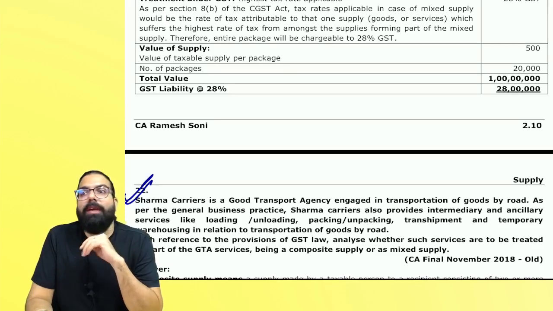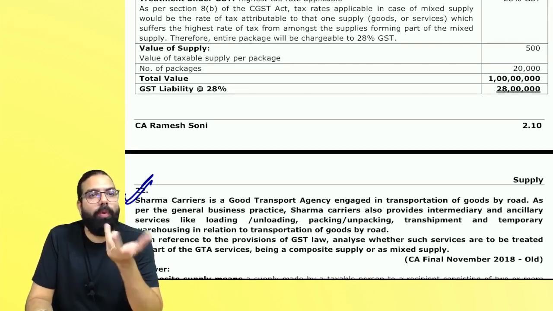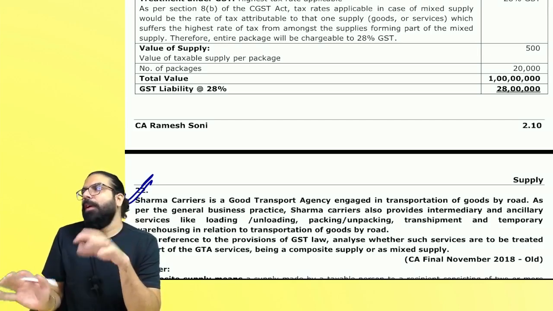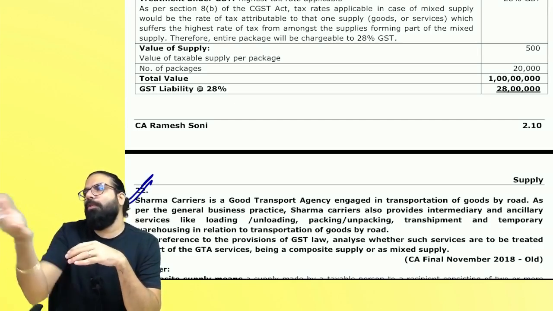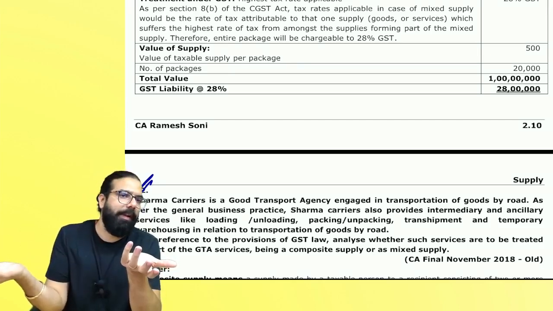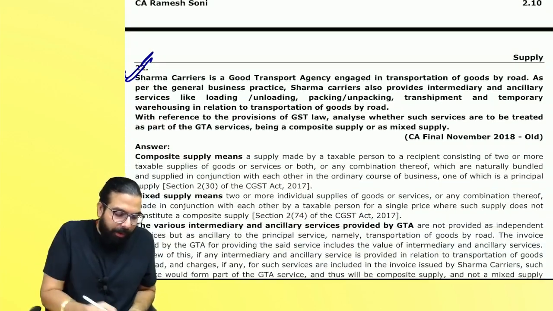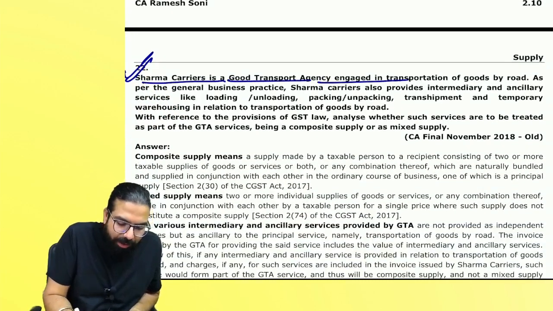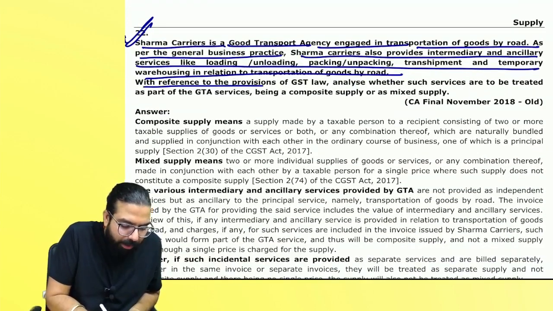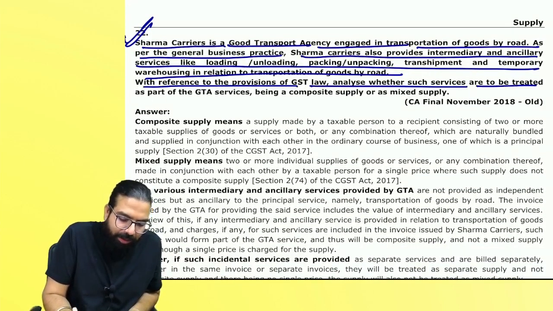Okay. If transportation along with all these services are provided together, then it's a composite supply, natural bundle. But if along with transportation they give all these services as separate services, saying, sir, if you want packing and all these things, we'll charge you separately, if you want this thing, we'll charge you another separately, then it's a separate supply. Can I go ahead, everyone? Let's read. Sharma Carrier is a goods transport agency in transportation of goods. As per the general practice, Sharma provides intermediary and ancillary services like all these items. Then, with reference to the provisions, analyze whether such services are to be treated as part of GTA service, being composite or mixed supply.